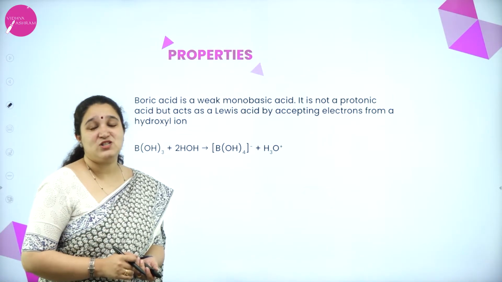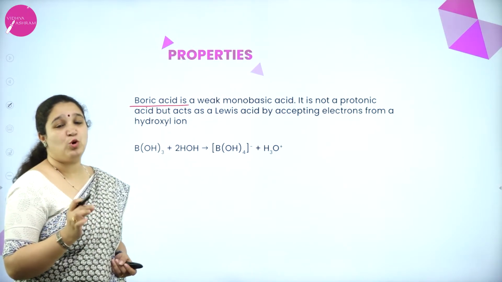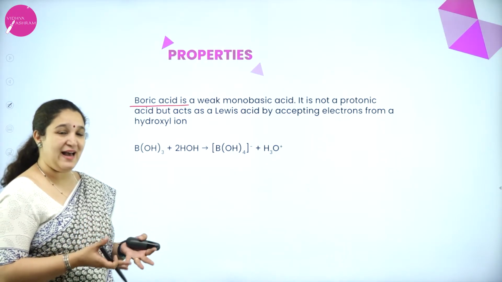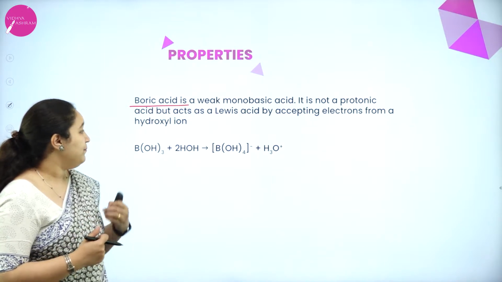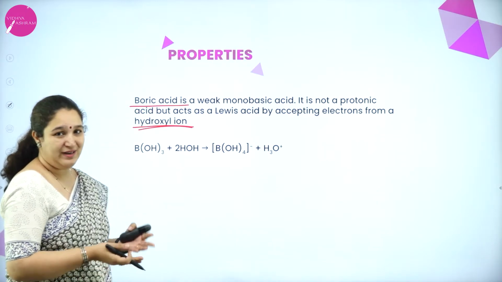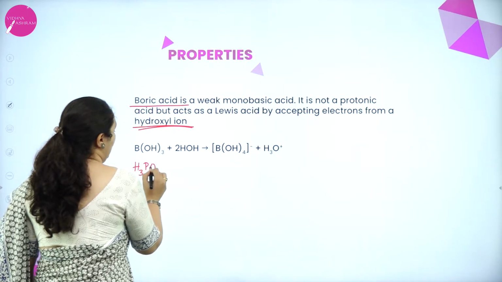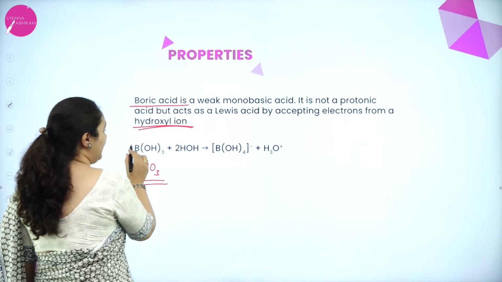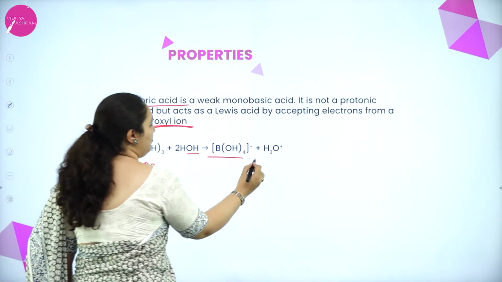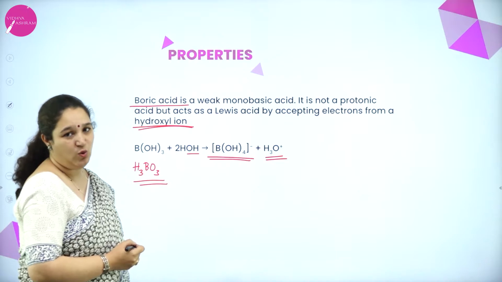Next is properties of orthoboric acid. First, boric acid is a weak monobasic acid. Okay. That is, it behaves like a Lewis acid. It accepts a pair of electrons, or the electron pair from hydroxyl ion. It takes up an OH minus ion. You can see H3BO3, I can write it as B(OH)3, which can take up one more OH minus and become B(OH)4 minus, and water will get converted to H3O plus ion.